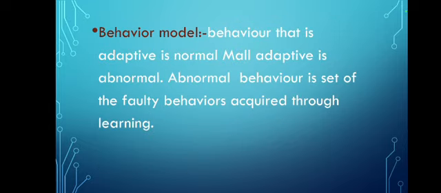Now the behavioral model. Behavior that is adaptive is normal, maladaptive is abnormal. Abnormal behavior is a set of faulty behaviors acquired through learning. So adaptive behavior is the normal behavior, meaning the person is normal. And maladaptive behavior, like if a person is not able to adjust in something, will be abnormal behavior. This abnormal behavior is faulty behavior and it is acquired through learning. So these are all the models.